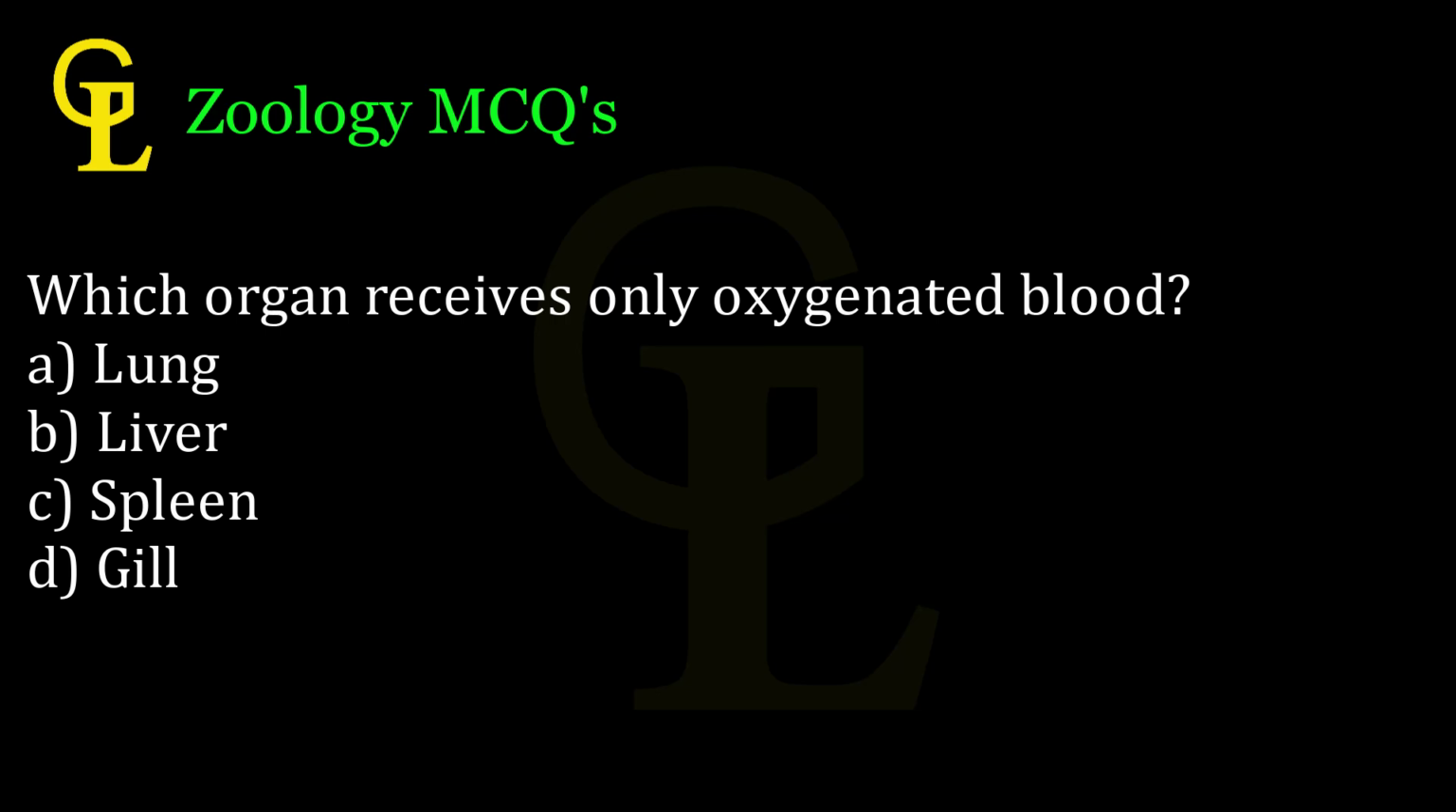Which organ receives only oxygenated blood? A. Lung, B. Liver, C. Spleen, D. Gill. Correct answer, C.